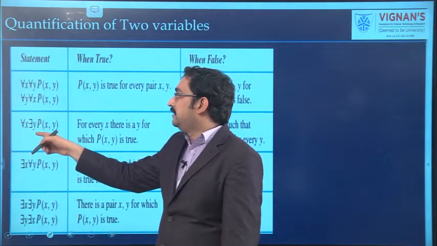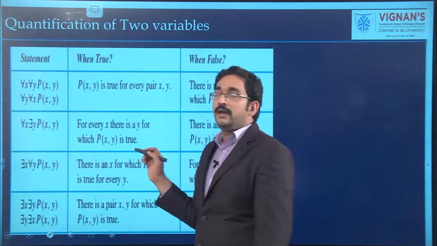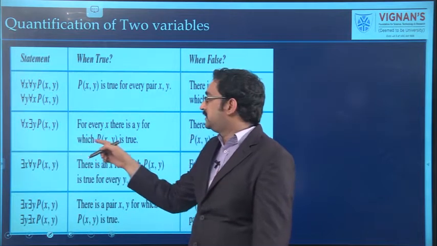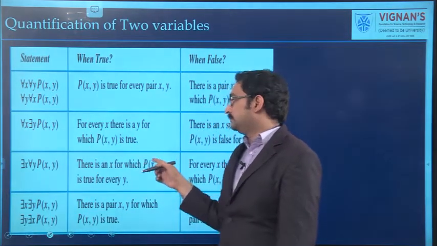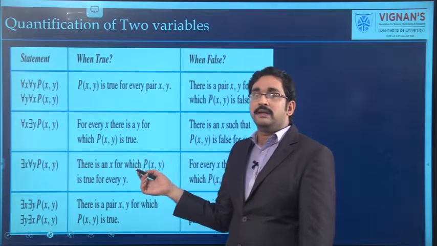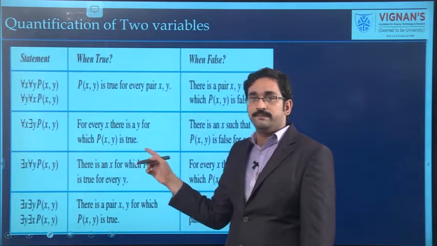See, this is nested. For all x, there exists y, p of x comma y. That means for every x, there is some y such that p of x comma y is true. That means here y will be fixed, x may change. For any value of x and for a fixed y, the condition should be true.